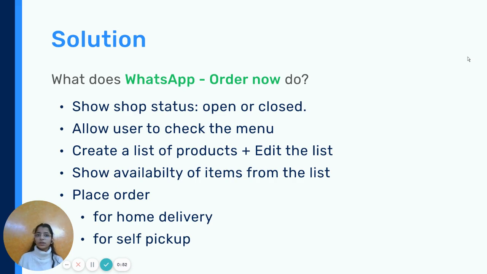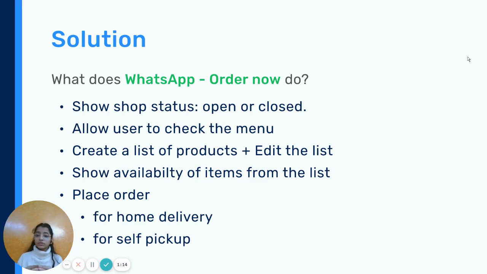So what does it do? It converts the whole real life experience where the person walks to the shop, asks for the items, checks if they're available or not, purchases them, comes back home. So it converts all of that into a digital experience via this WhatsApp Order Now.